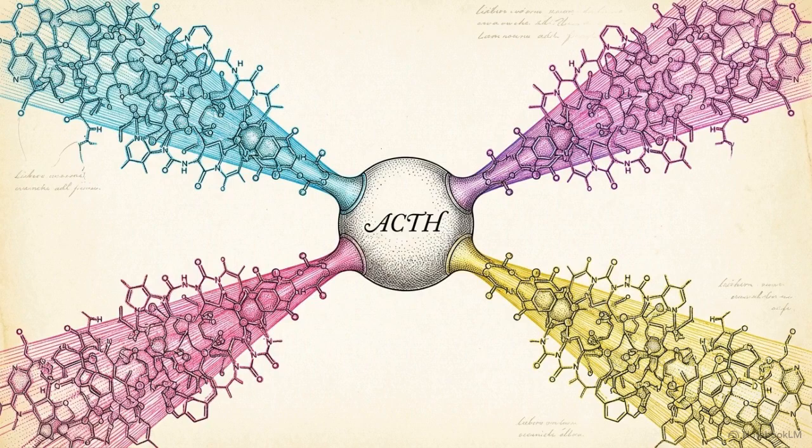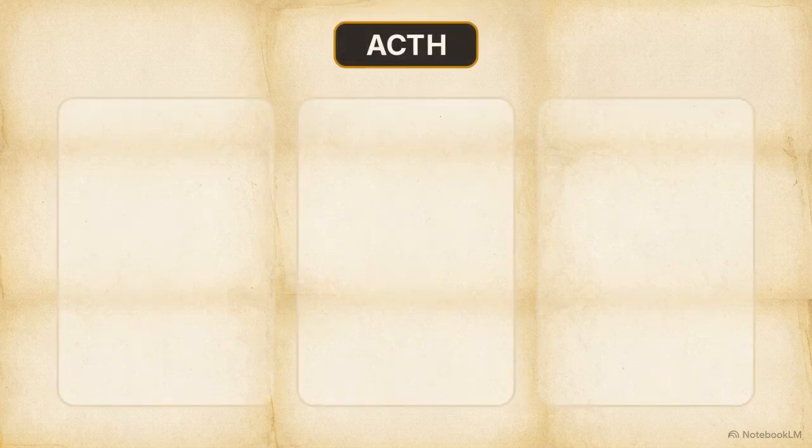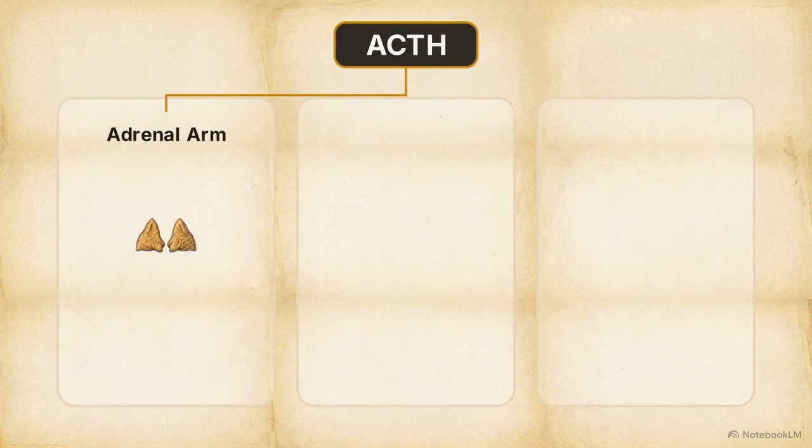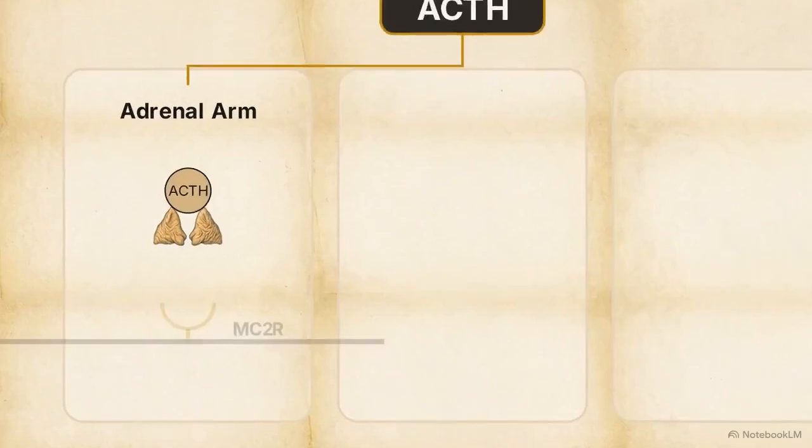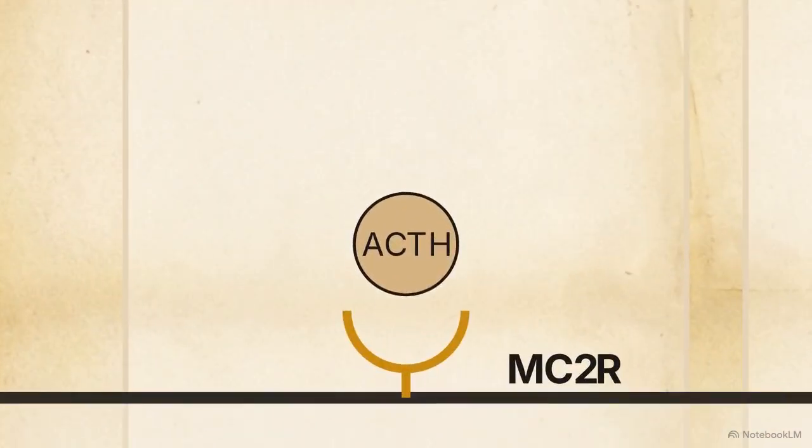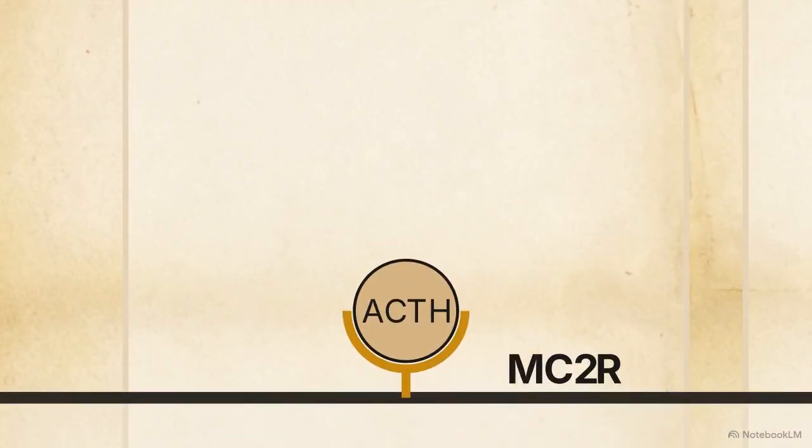ACTH possesses intrinsic cortisol-independent anti-inflammatory activity, functioning through a redundant tripartite regulatory network. This structural map illustrates the complete network. The first parallel pathway flowing outward from the central ACTH node is the adrenal arm. Here, the intact ACTH molecule travels to the adrenal cortex, binding strictly to the melanocortin type 2 receptor, or MC2R.